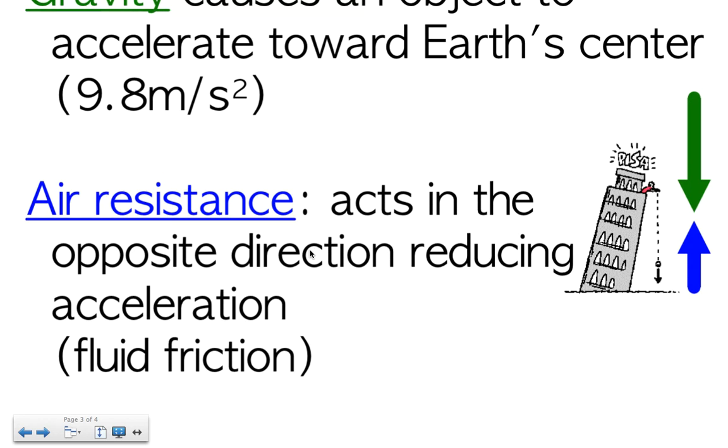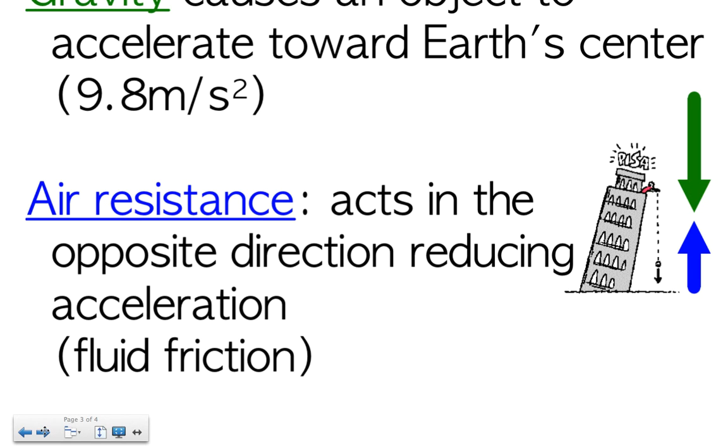Now, the problem here is in a perfect world, it would always be an acceleration of 9.8 anytime anything fell. But there's always going to be air resistance acting because there's air all around us. And air resistance is a type of friction. It acts in the opposite direction of the object, and that's going to be a fluid friction. So really, when you're falling, let's say you fall out of a tree, you're not going to be accelerating at 9.8 meters per second squared because air resistance, that fluid friction, is pushing back up.